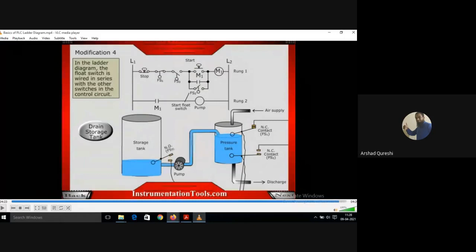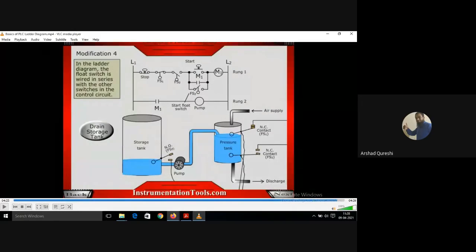The normally closed contact FS2 will be made, and FS4, which is a normally open contact, will break. Is it possible, both things at a time, if I want to do it?